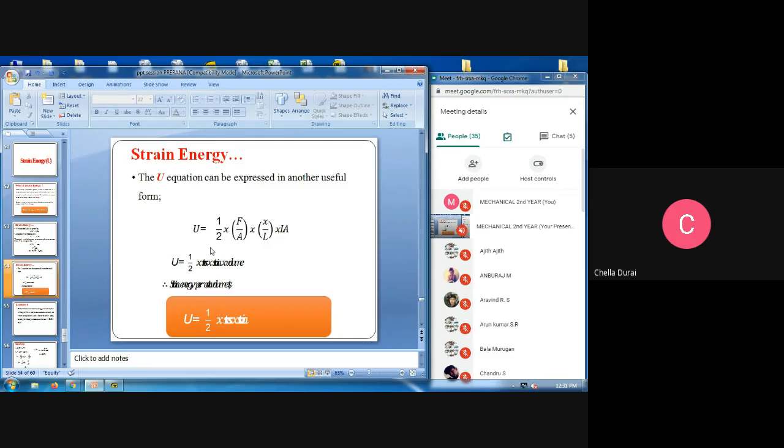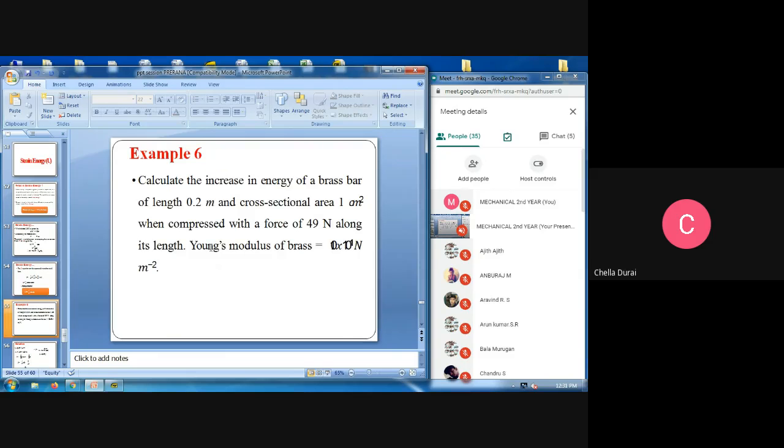This is the strain energy equation. We are converting the expression into an equation. Next, example: calculate the strain energy of a brass bar of length 0.2 meter and cross-section area 1 centimeter square, when compressed with a force of 49 Newton along its length.